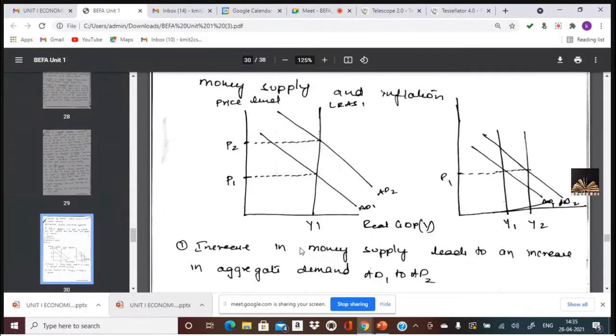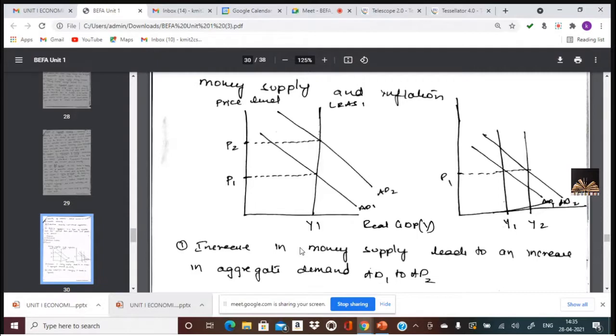And see here, the diagram clearly shows how inflation occurs. In the first diagram, when the demand has increased from D1 to D2, AD1 to AD2, the demand curve has shifted up. When demand increases, the demand curve shifts up. When demand decreases, the demand curve shifts downwards.